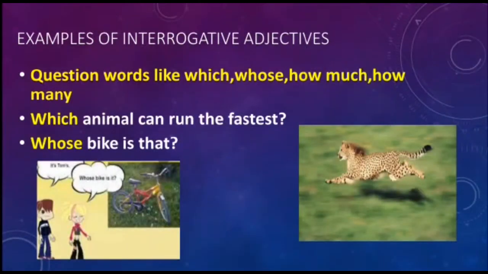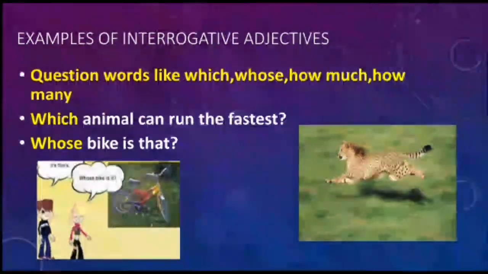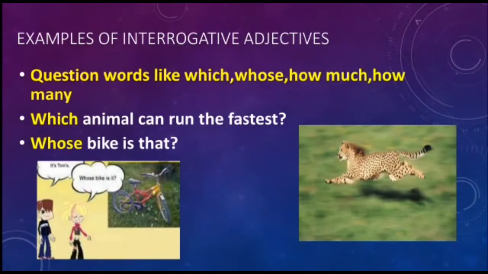Interrogative adjectives and demonstrative adjectives generally come just before the noun that is being modified, which helps us tell them apart from interrogative pronouns and demonstrative pronouns.